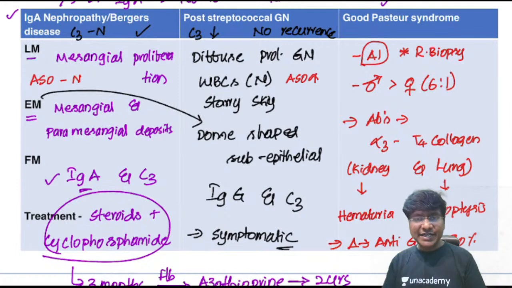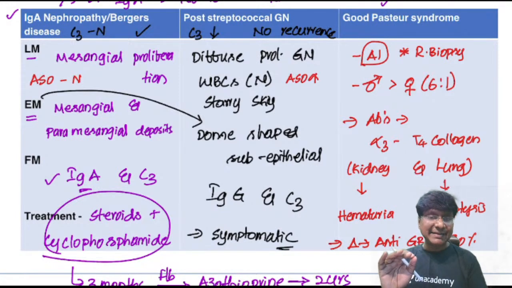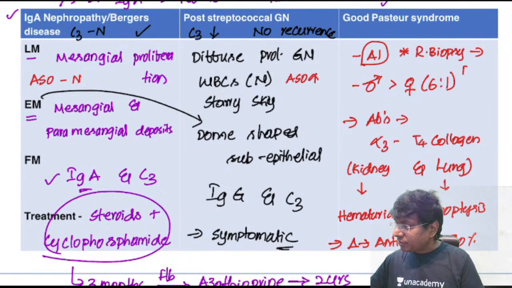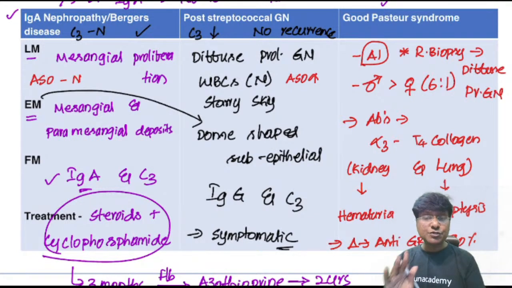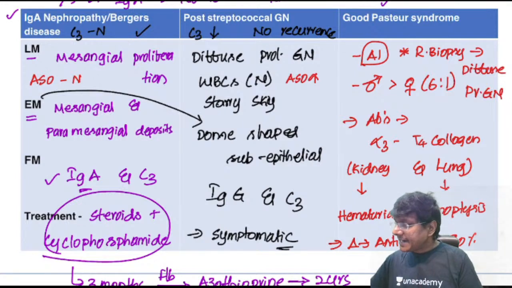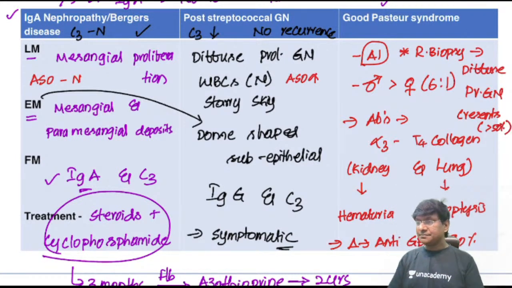So in Goodpasture syndrome, what will the typical pattern be? The typical pattern will be in the form of diffuse proliferative glomerulonephritis. There can also be the presence of crescents, but crescents are present in more than 50% of glomeruli.